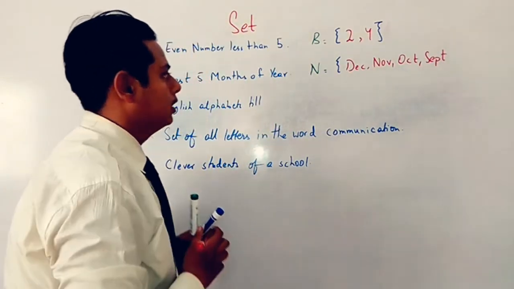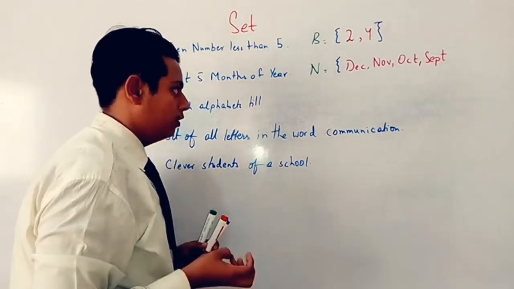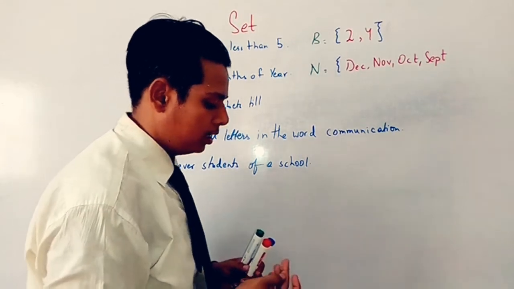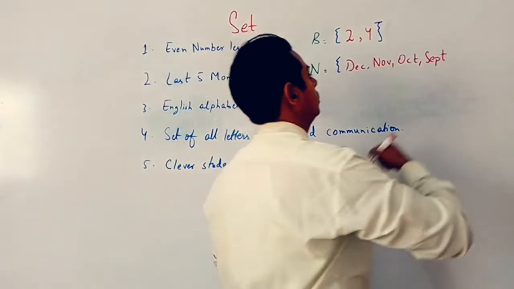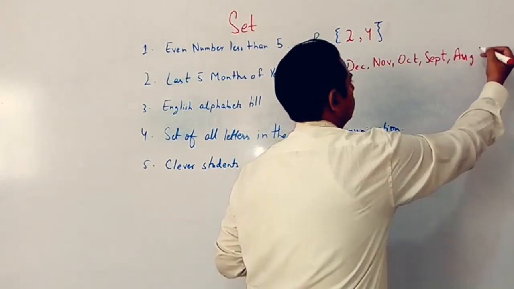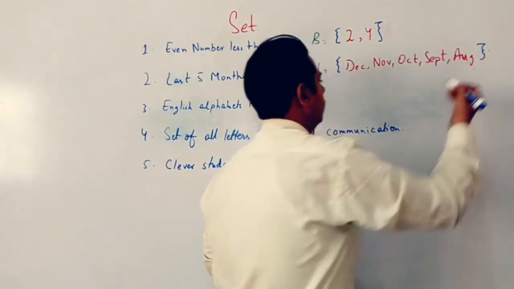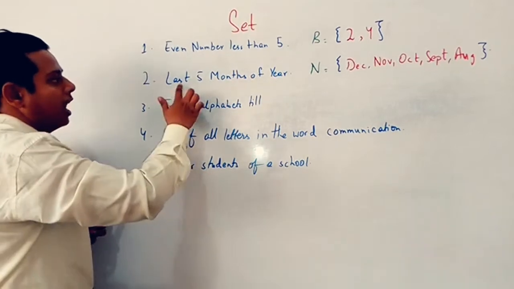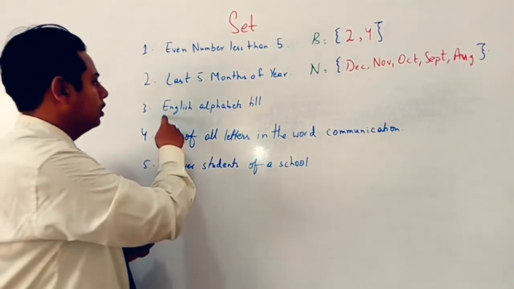And the last one is August. So these are the 5 months names, the last 5 months names of the year. Fine. Come to the next one.